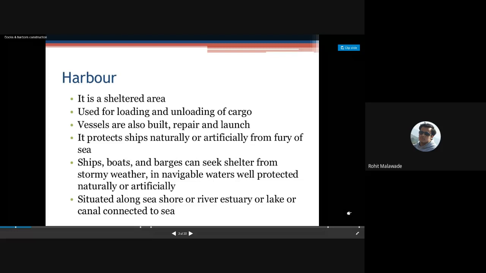So this is why we are dependent on this water mode of transport. Now, though it has advantages, at the same time it has disadvantages also.